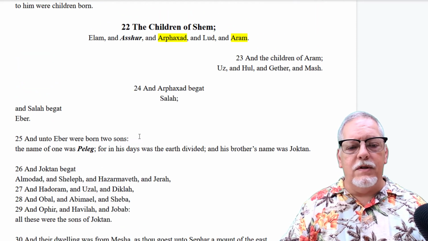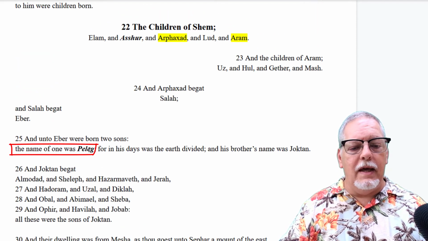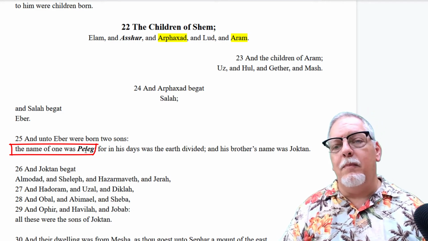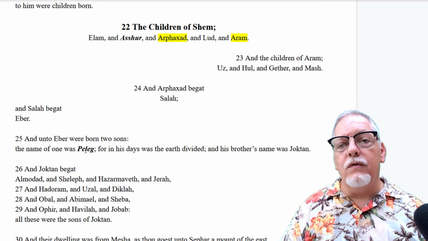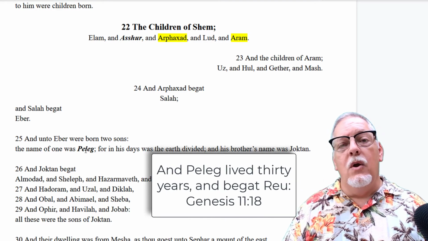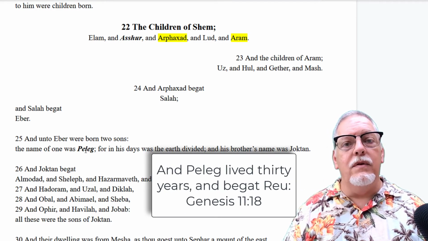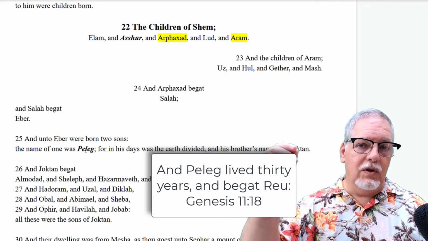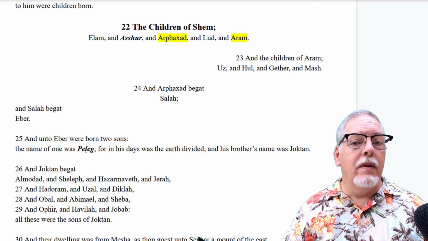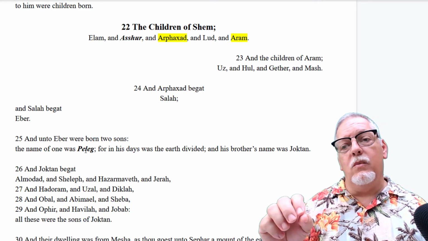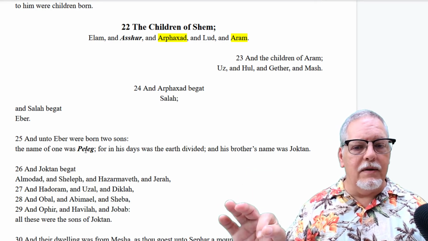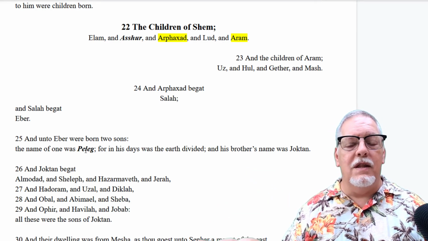Now, let's go back up here just a second. You'll notice that I have Peleg highlighted here in bold and italic. It's because we're going to find out that Peleg, his descendants, are recorded for us in the next chapter, in chapter 11, which will be our final chapter. Peleg is going to be the father of Abram. But, of course, we have to go through all the descendants. I think there's like 6 generations before we get to Abram. But Peleg's family is the one that we're going to follow into Abraham, and then we get very specific about the descendants then of Abraham.